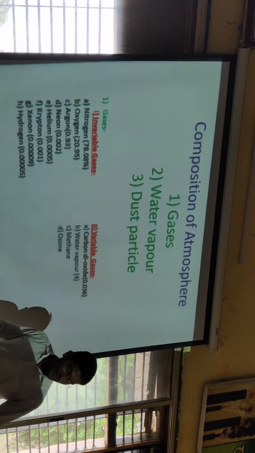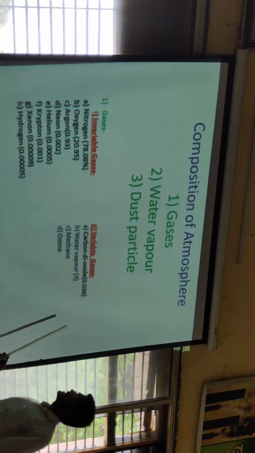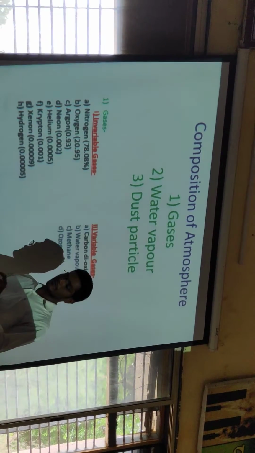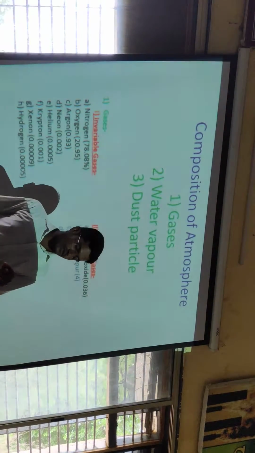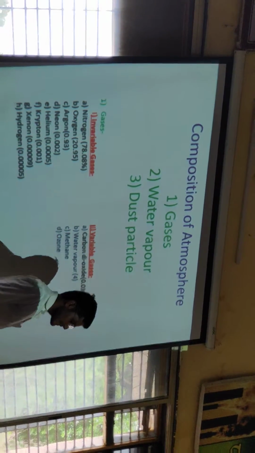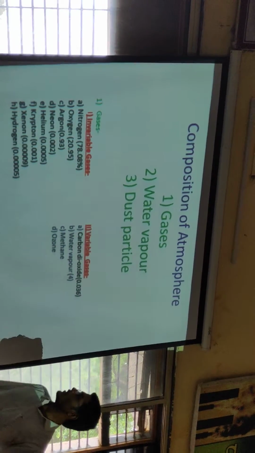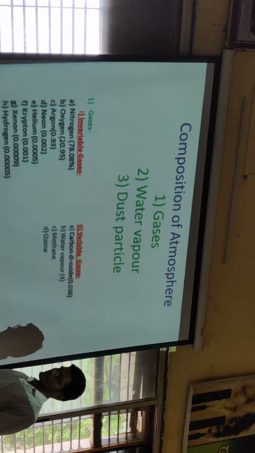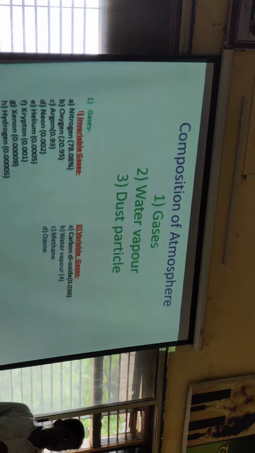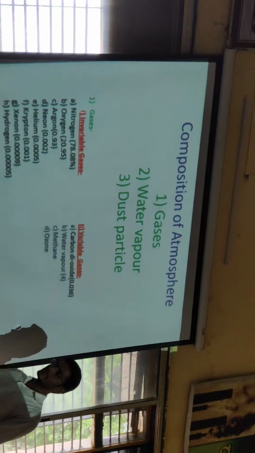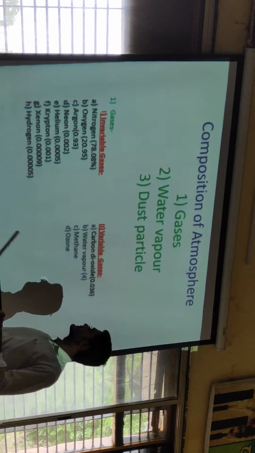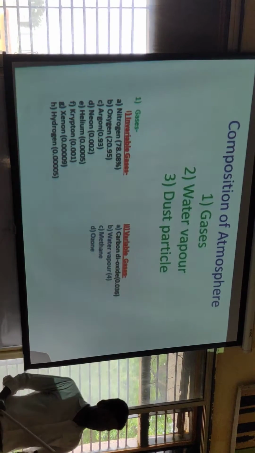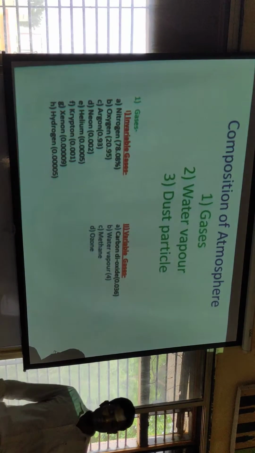First of all, carbon dioxide, whose percentage in the atmosphere is 0.036%. During photosynthesis, plants receive solar energy from the sun.